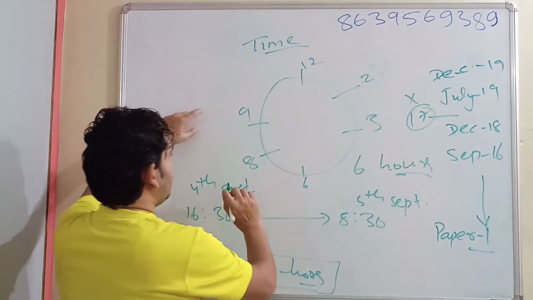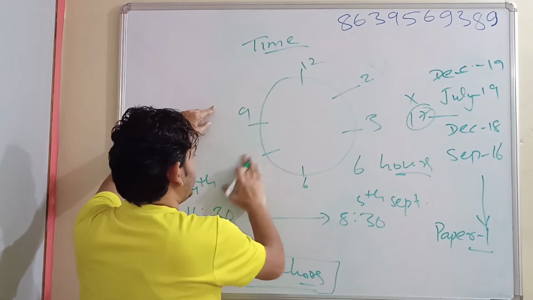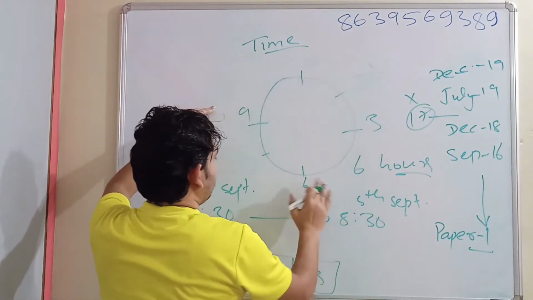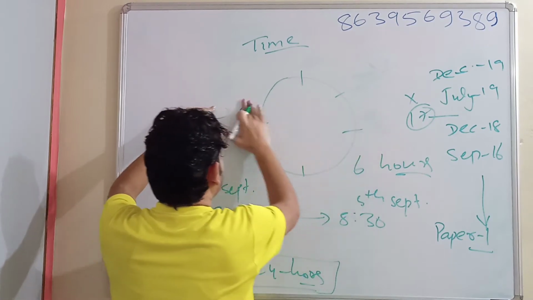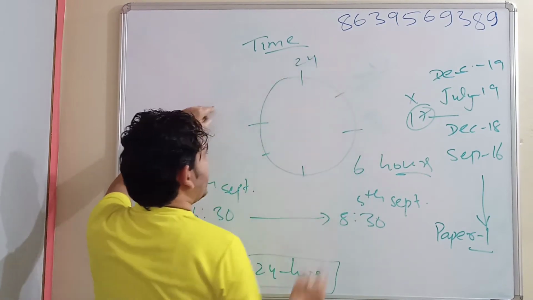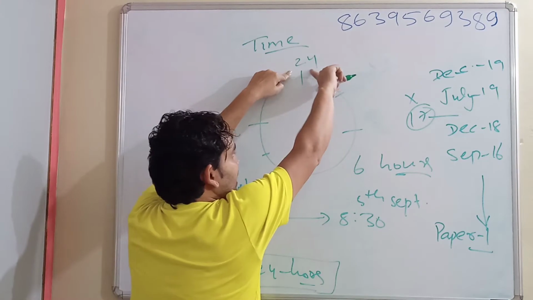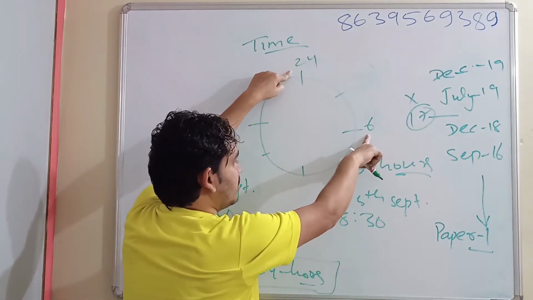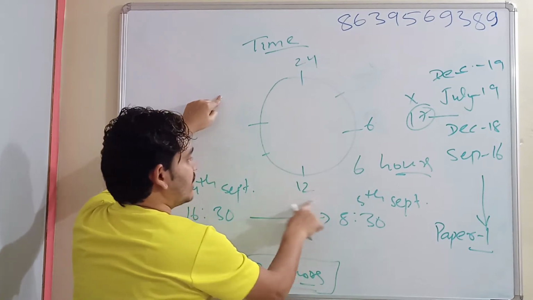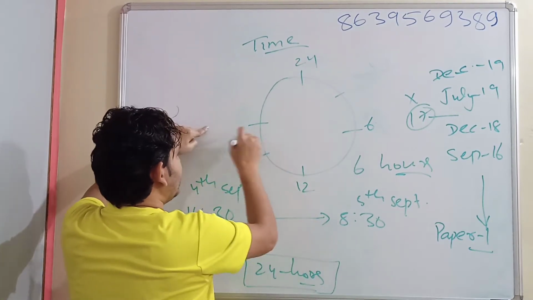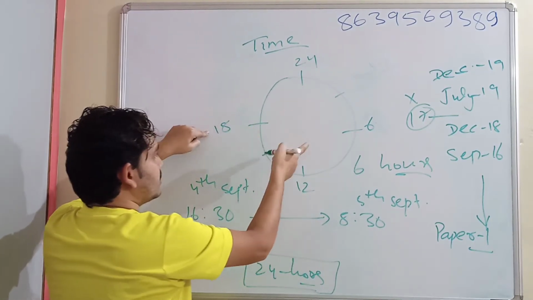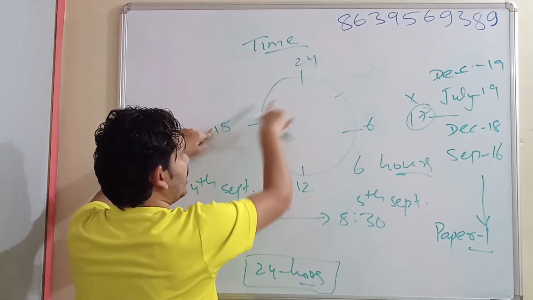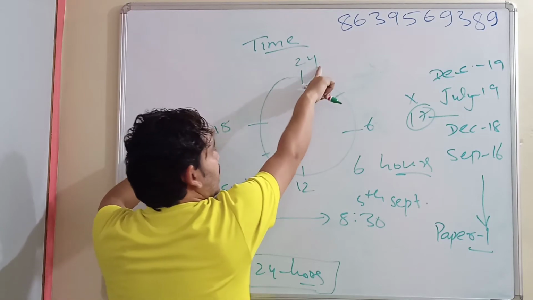For doing that, you simply draw this: this is 24, midnight. Starting from midnight, this is 6 hours in the morning. This will be 12, afternoon or noon time. This will be 18 hours, somewhere around evening, and then again night time.